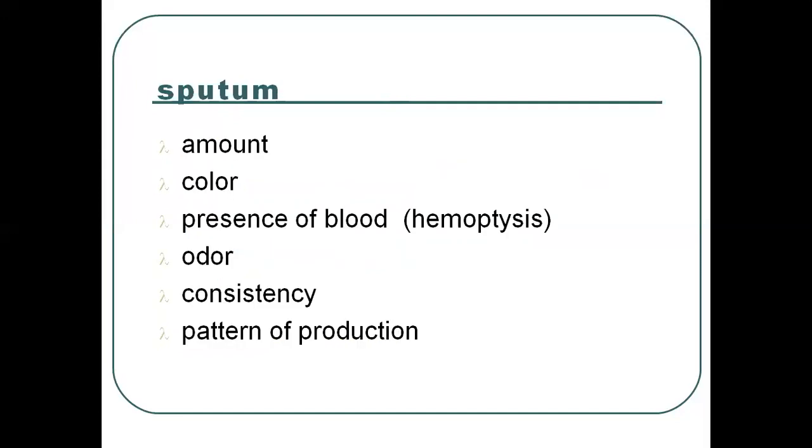Then next is the sputum. In sputum we have to ask about the amount, we have to see the color of the sputum, we have to see whether the patient is having the problem of hemoptysis, means the presence of blood in the sputum. Then we have to also see the odor, consistency, and pattern of the production.